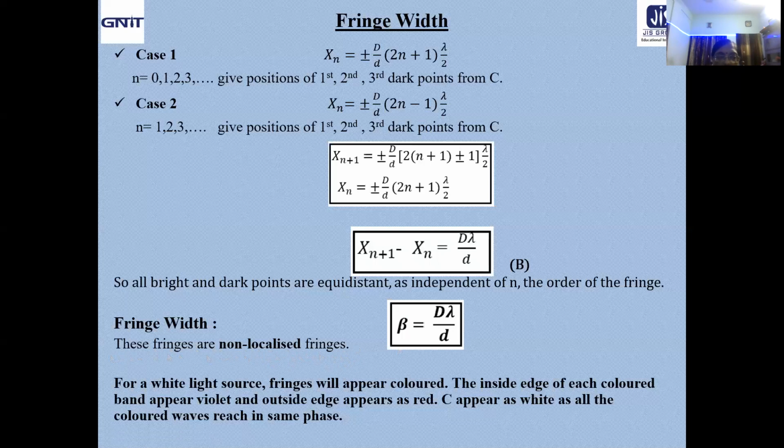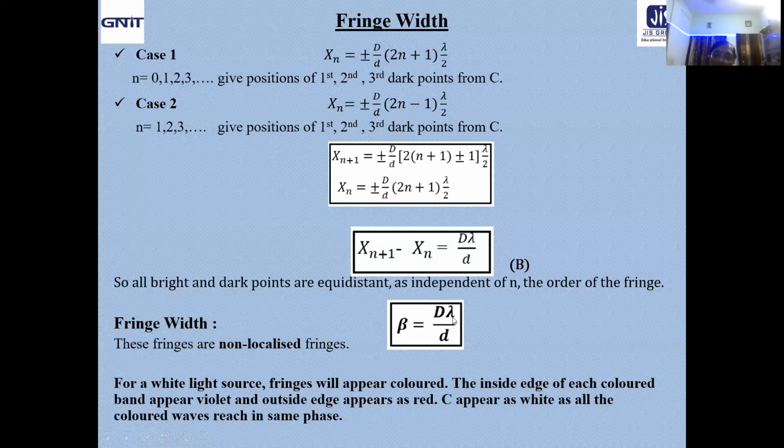You can change the positions of the screen too within finite range to have the interference fringe pattern. That's why they are considered to be non-localized. For a white light source, fringes will appear colored. Obviously, this lambda will be the lambda for all 7 different wavelengths in the visible range. So what about beta? Beta is directly proportional to lambda. So lambda red is greater than lambda violet.